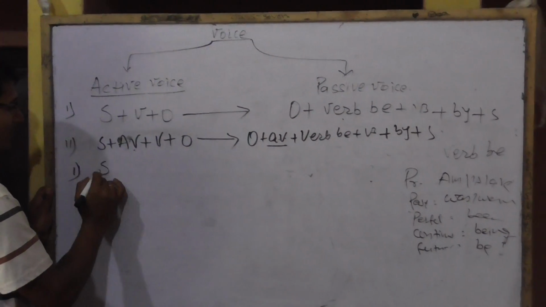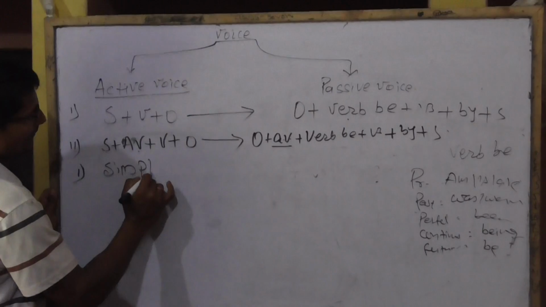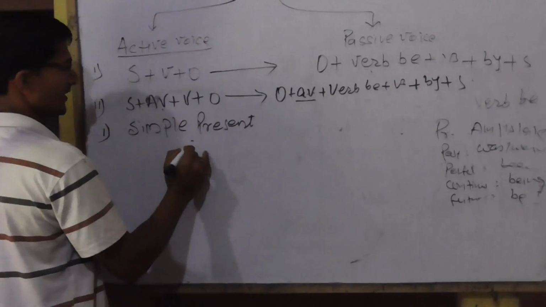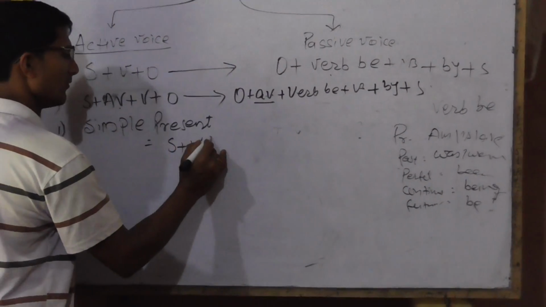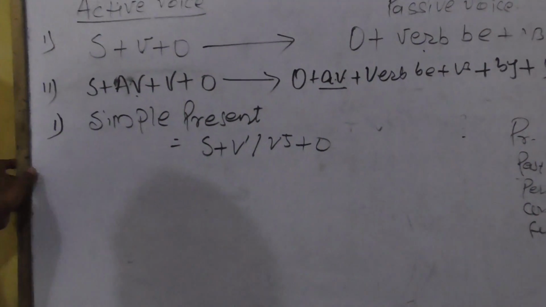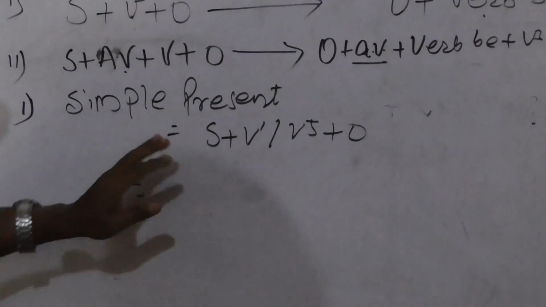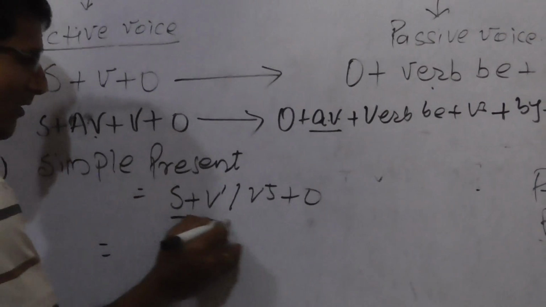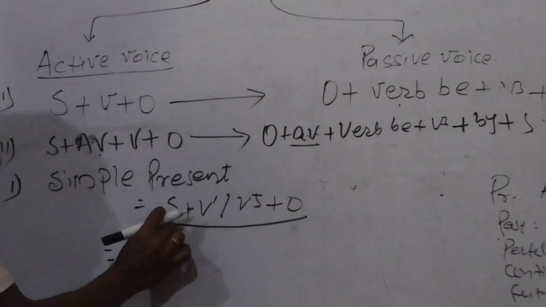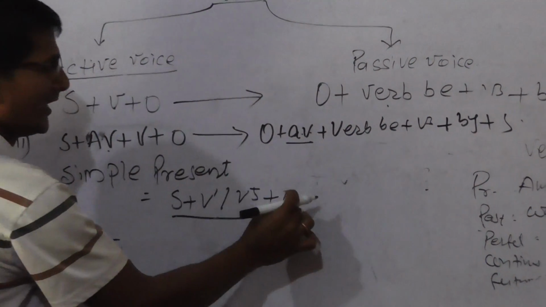First tense, simple present. Its structure is subject plus V1 or V5 plus object. What is its passive form on the basis of these two structures? First we have to consider the nature of the structure. In this structure we have subject, main verb and object.